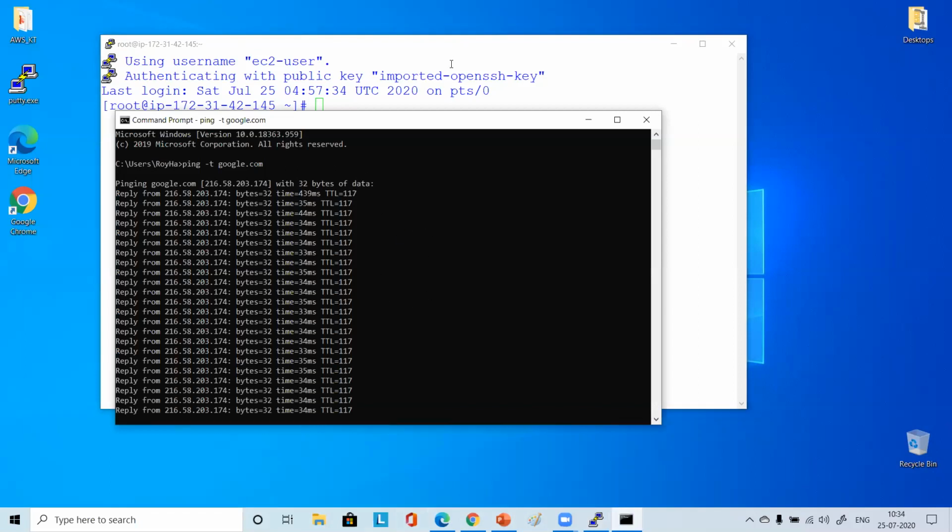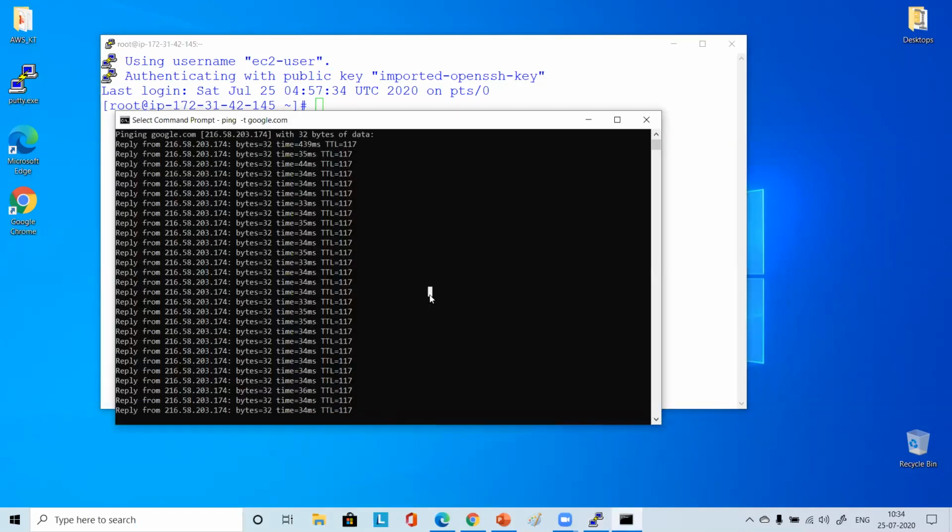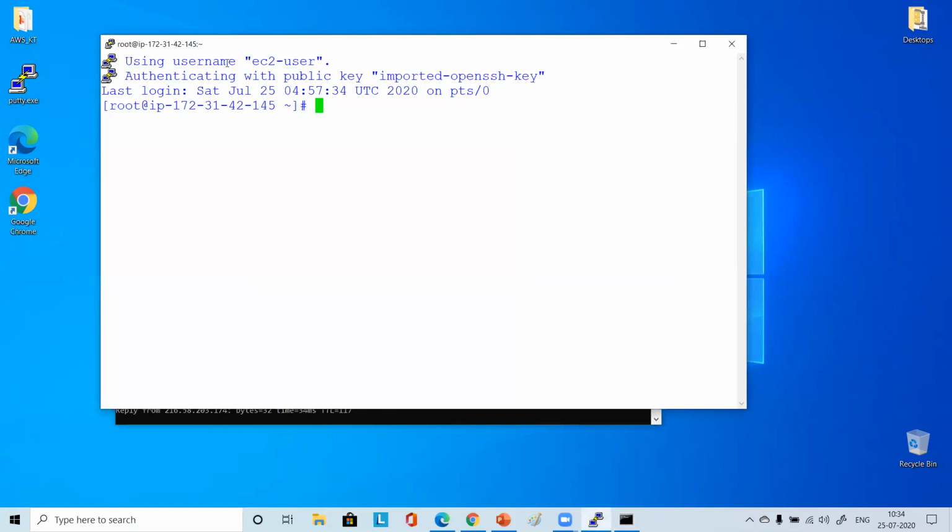Vikas, please let me know if you are getting this session. It's connected, the response is coming. Okay, now try to connect to that instance again. Network is unreachable, that's the error I'm getting. Looks like your local IP might have changed for some reason. Yeah, might be, not sure.